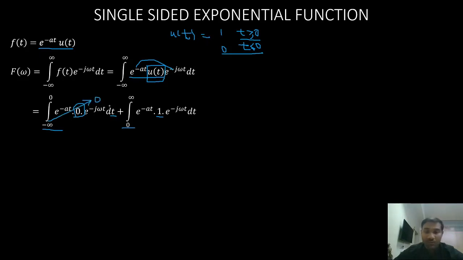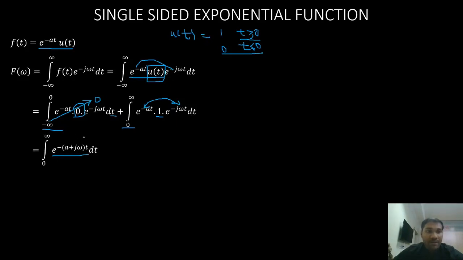So we can eliminate that, and we are left with only one integral, that is 0 to infinity e power minus, I'm combining these two terms here, e power minus a plus j omega into t into dt. Now we'll integrate this term e power minus bt.